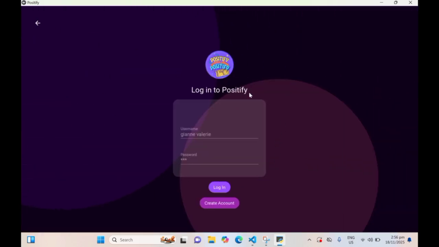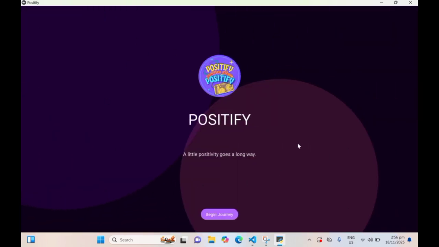After trying out the features, we can press back and it will bring us back to the login page. And that's how you use Positify.